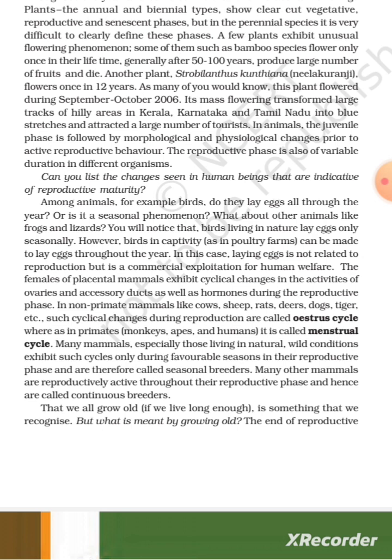Many mammals, especially those living in natural wild conditions, exhibit such cycles during favorable seasons in their reproductive phase and are therefore called seasonal breeders. Many other mammals are reproductively active throughout their reproductive phase and hence are called continuous breeders.